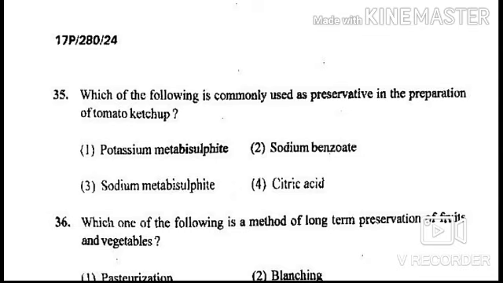Options are potassium metabisulfite, sodium benzoate, sodium metabisulfite, and citric acid. Answer of this question is option number 2, sodium benzoate. Sodium benzoate is commonly used as preservative in preparation of tomato ketchup.